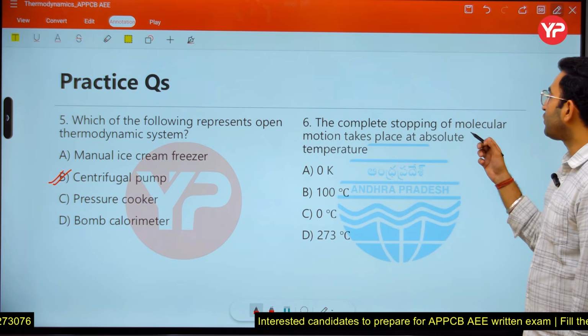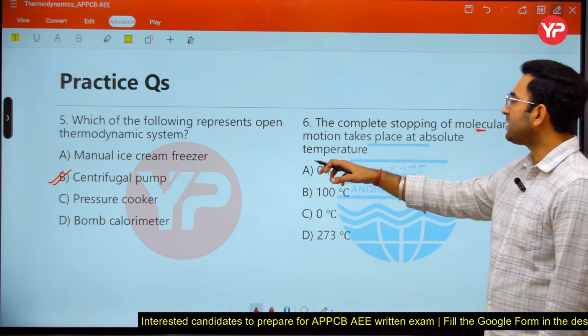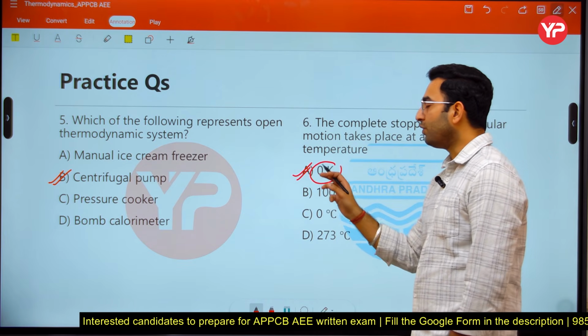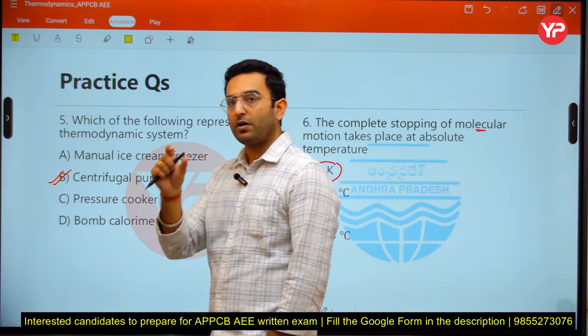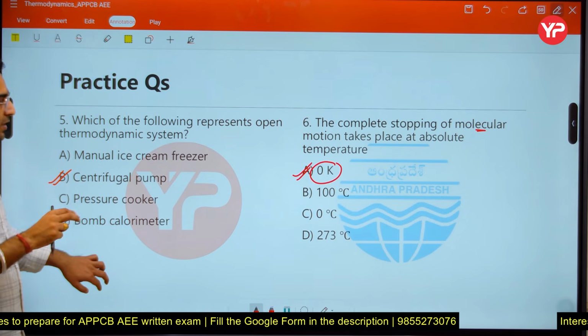Next, the complete stopping of molecular motion takes place at an absolute temperature here. In the temperature scale we define 0 Kelvin, at which the absolute movement of the atoms and molecules ceases.